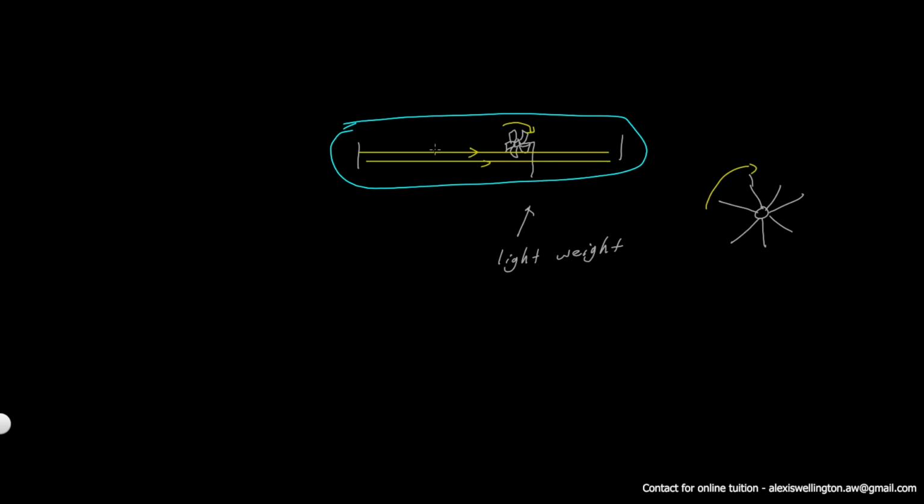Now, if you shine light on a fan, will those blades rotate? The answer is no. So therefore, scientists concluded that these should be beams of particles.